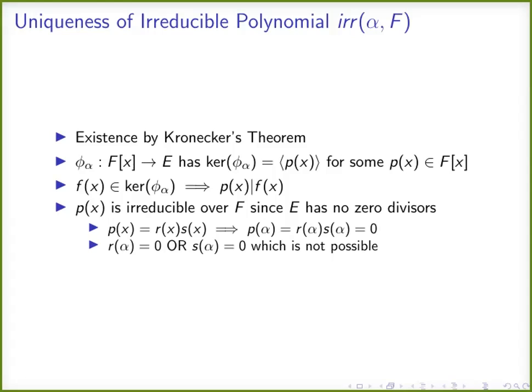We already said that if there is a polynomial, suppose r of alpha is 0, then r of x belongs to the kernel of phi alpha, and then p of x should divide r of x. This is not possible since the degree of r of x is less than that of p of x, and r of x is not a 0 polynomial. So this is a contradiction. Therefore, p of x cannot have factors. That is, p of x is irreducible.